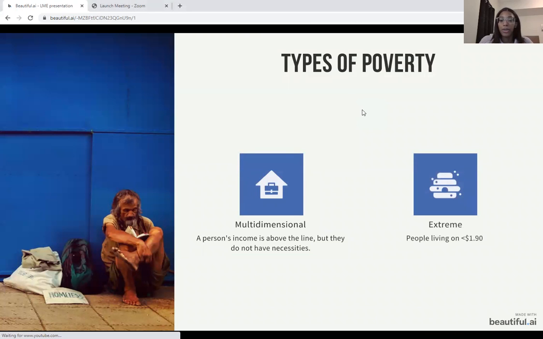So there are 2 types of poverty. Multidimensional, which means a person's income may be above the line, but their home has no electricity. They don't have good access to clean water, food. They don't have indoor plumbing, or nobody in their family has had 6 years or more education. And then the other type is extreme poverty, which is, like I said, people living on less than $1.90 a day.